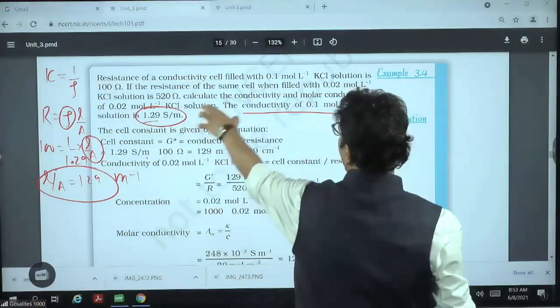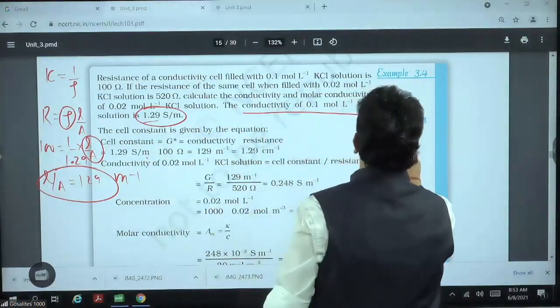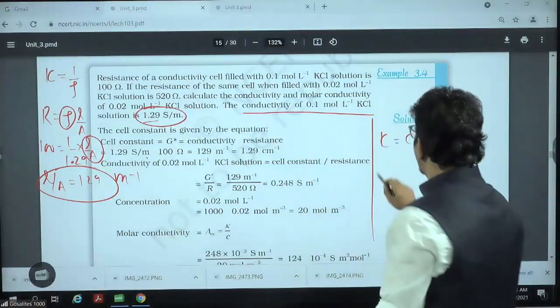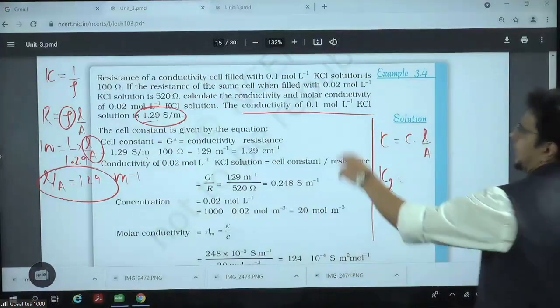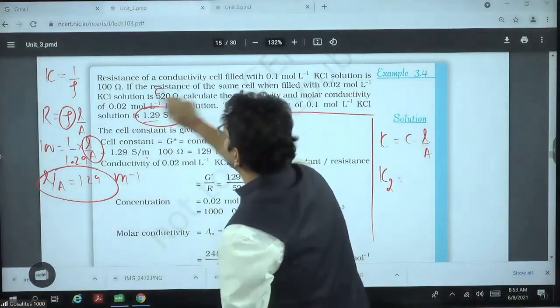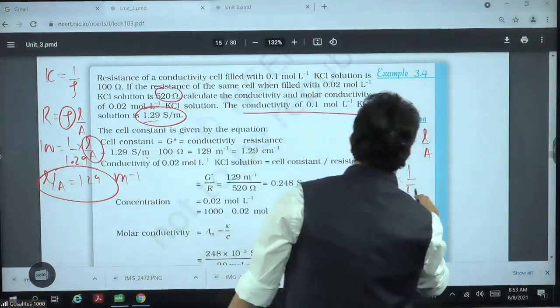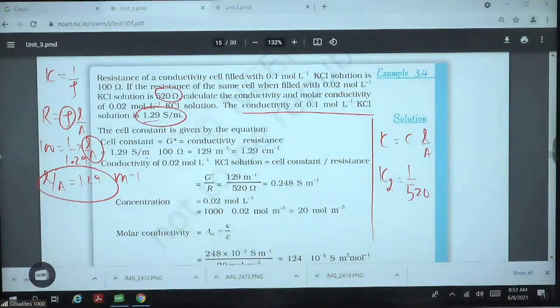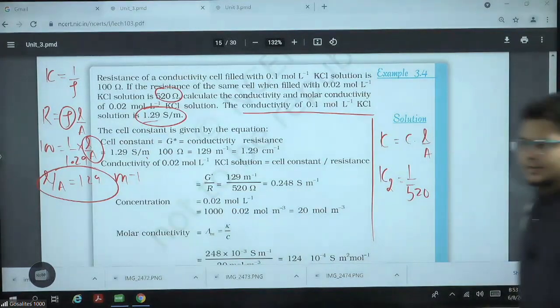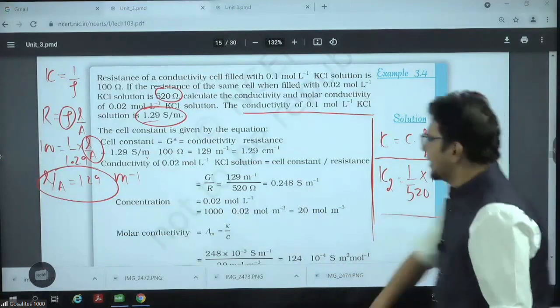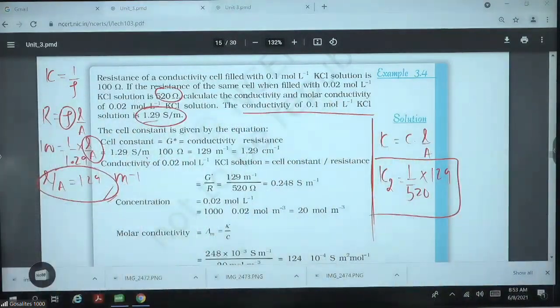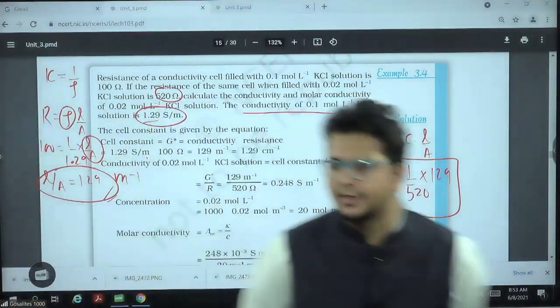Now they are asking conductivity. Conductivity kappa is C into L by A. Conductivity we have to find in the new case, kappa 2. Conductance is not given. New resistance is given, 520. So conductance is 1 by resistance. And L by A, pick from there, that's your answer. L by A, what you have just now found. Same question as it is came in the previous year JEE Main.